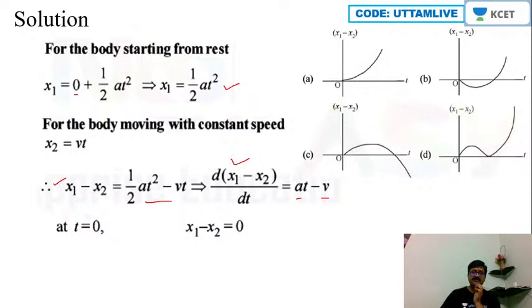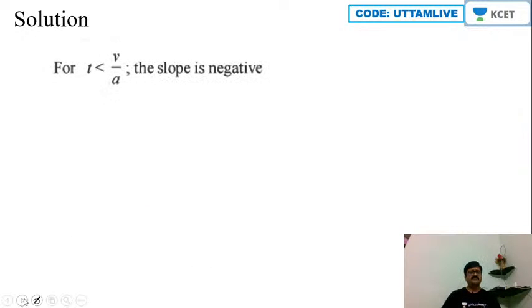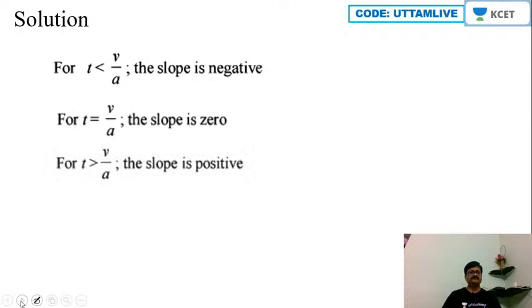Now in this particular case, if you want to calculate the value of slope, then remember, t equal to v by a or t less than v by a we should consider. So for t less than v by a, slope becomes negative, very comfortably we can say that. Hence for t equal to v by a, the slope is 0. So that means the curve is intersecting the x-axis. For t greater than v by a, slope is positive.